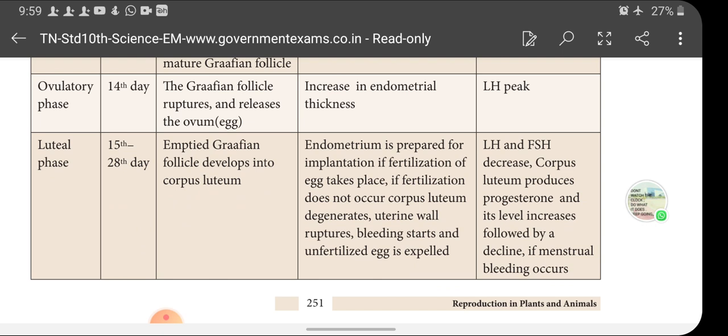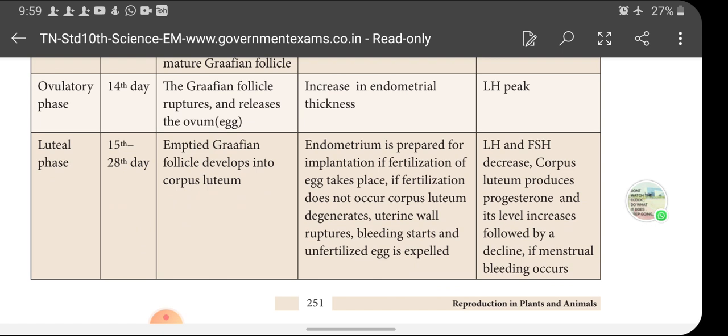So what changes take place in the uterus of the female during the luteal phase? The endometrium is prepared for implantation if fertilization of the egg takes place, isn't it? During the ovulatory phase, the egg is released into the fallopian tube.